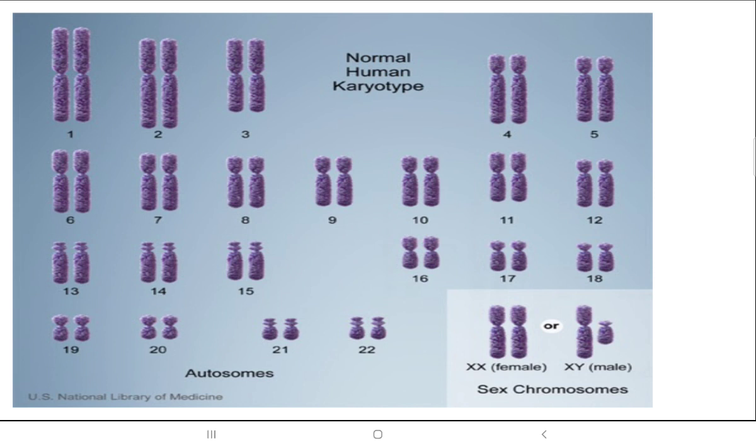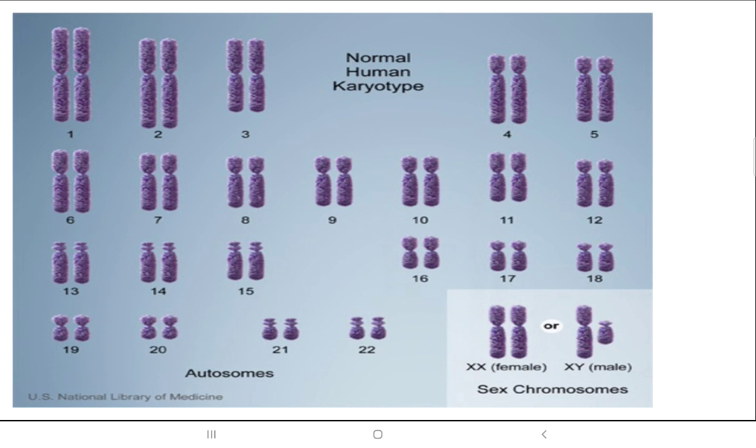Now, as you have already studied in the cell division chapter, in a human body we have 23 pairs of chromosomes, out of which 22 sets are known as autosomes, and the last one is called the sex chromosomes.